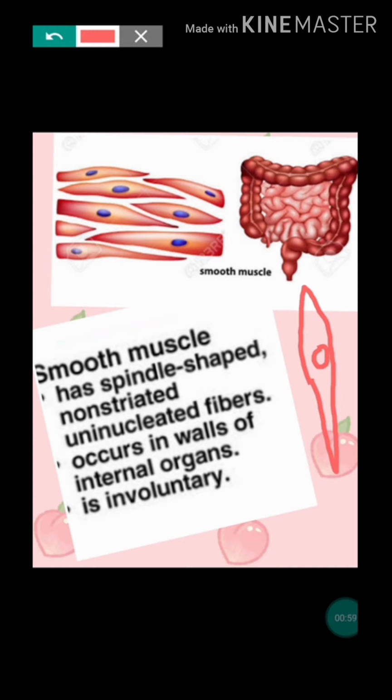Smooth muscle is present in the blood vessel wall. The blood that flows through the blood vessel is not under our control. Then another one, the alimentary canal. This type of muscle fiber, smooth muscle, is present in the alimentary canal. When we take food, its movement through the different parts of the digestive system is not under our control. So it helps in involuntary actions. Smooth muscles are involuntary in function. They are spindle shaped, non-striated, uninucleated, and occur in the wall of internal organs, and they are involuntary in function.